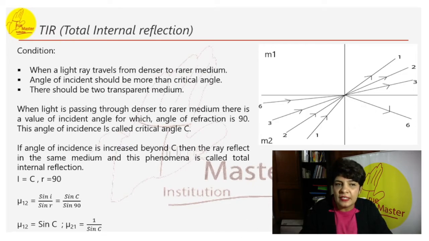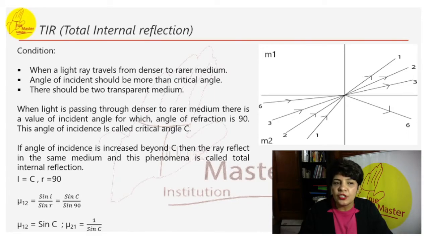If the angle of incidence is increased beyond C, the critical angle, then the ray reflects in the same medium. It comes back in the same medium. This phenomenon is called total internal reflection. Here we have two mediums, medium 1 and medium 2. When ray 1 from medium 1 passes into medium 2, it will refract.